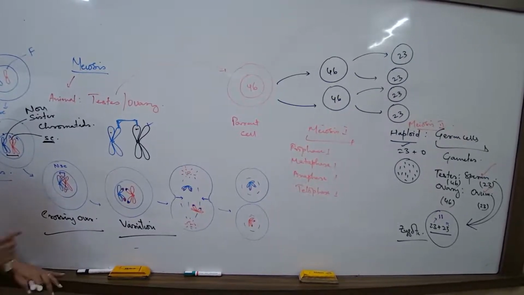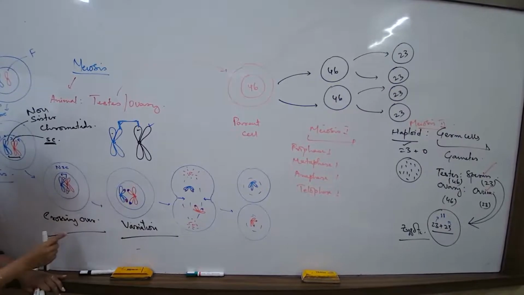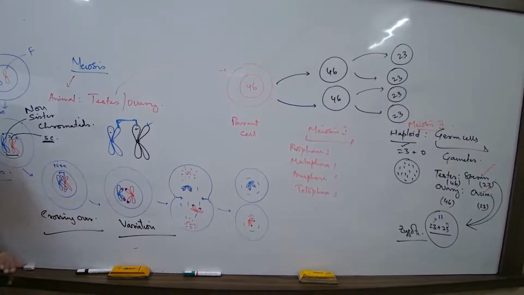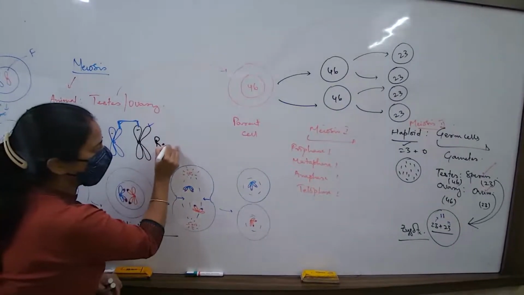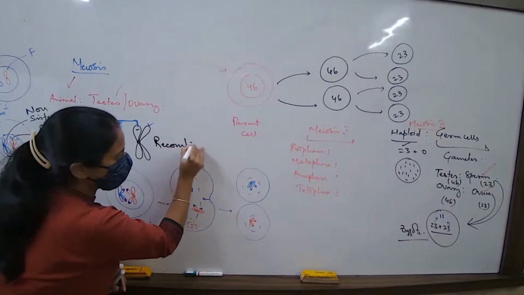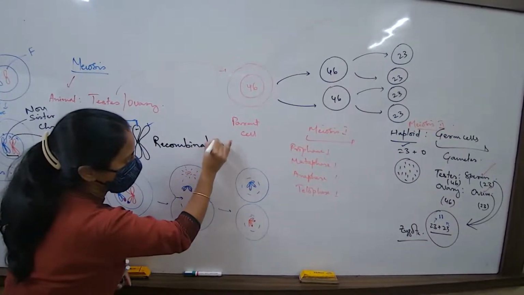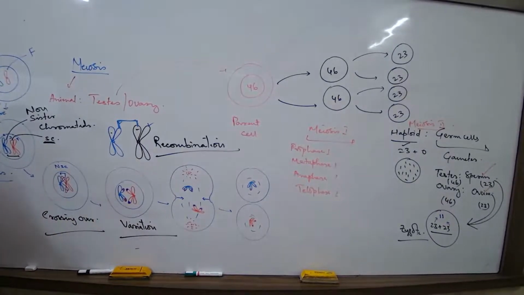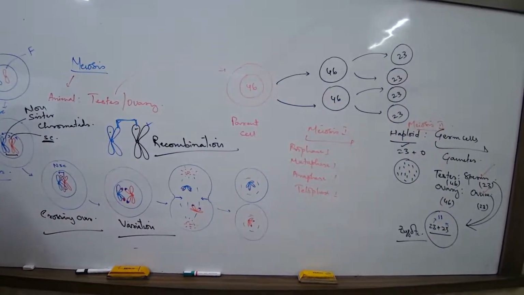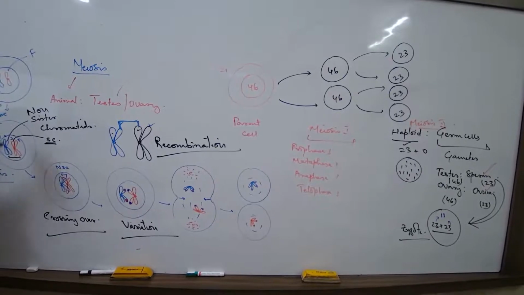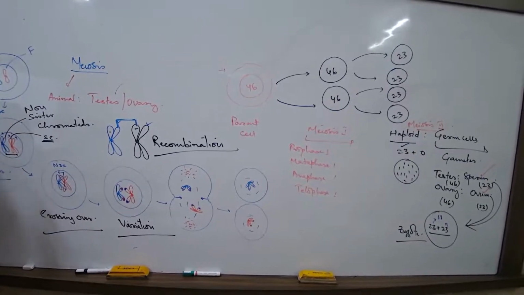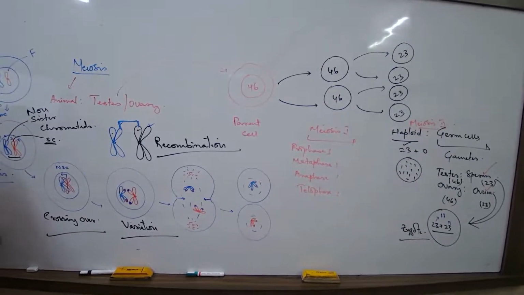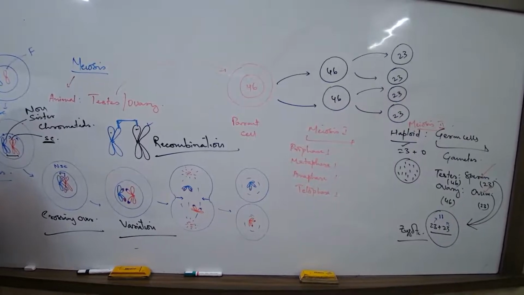How is it possible? Because of this process known as crossing over, which results in new characteristics and which is known as recombination. So, itna hi enough hai tumhare liye to understand the basic concept that you should know. In meiosis, one is synapsis hota hai. After that, crossing over is always happening between the duplicated chromosomes.